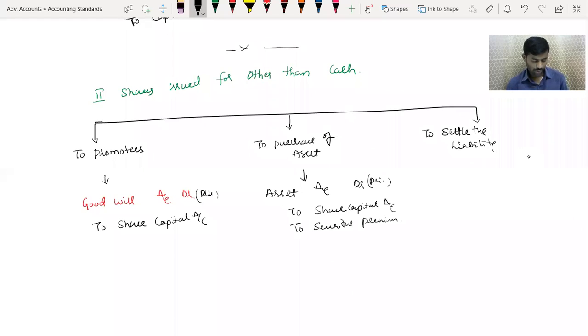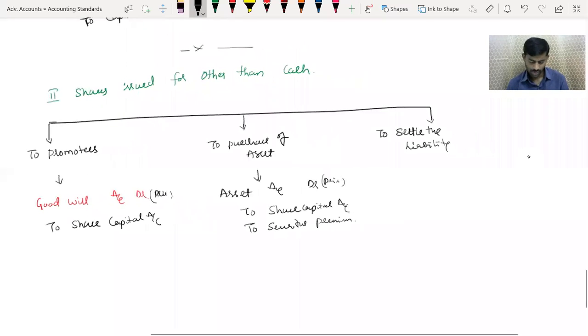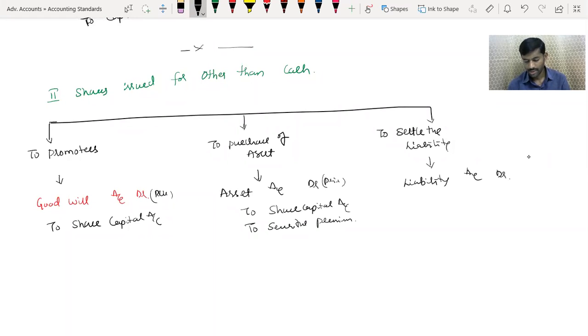So here also goodwill from the promoters. Anyway, it is free of cost. Therefore, normally share capital only. So here settled at liability, that's also assuming if it's a premium. So liability account debit to share capital account.